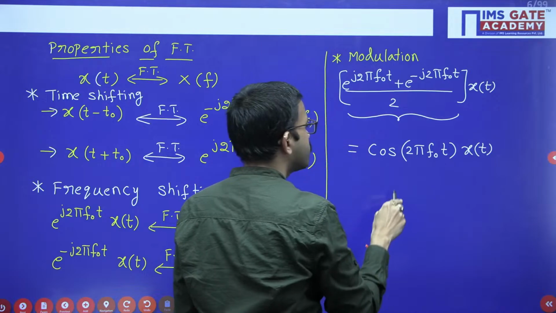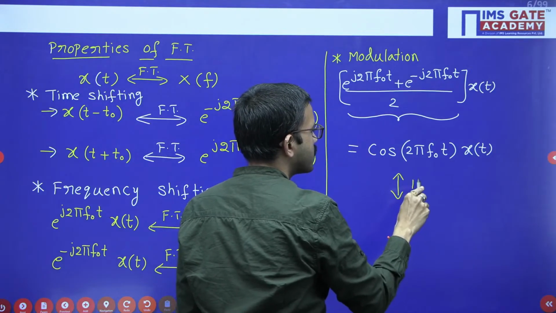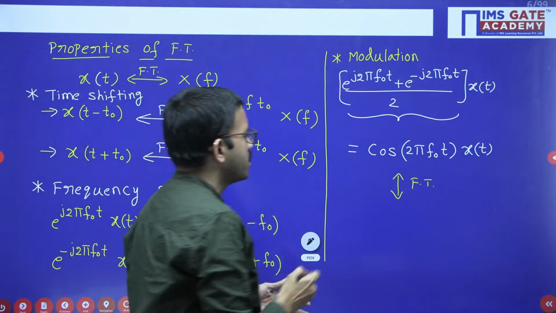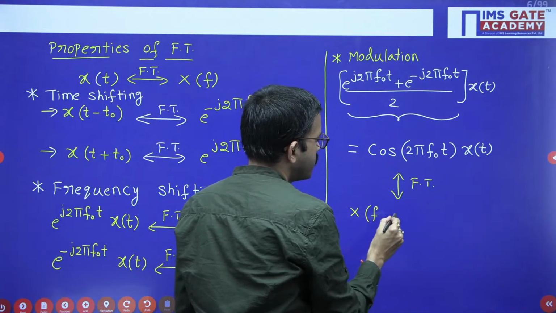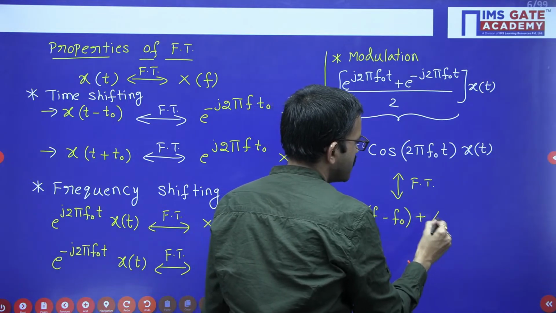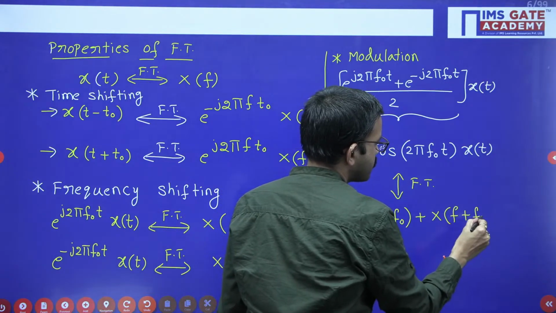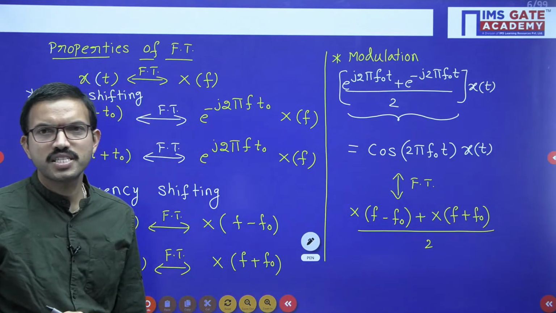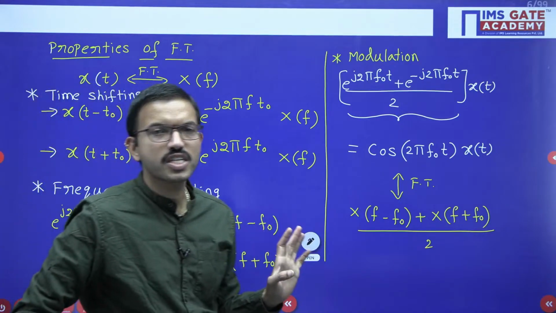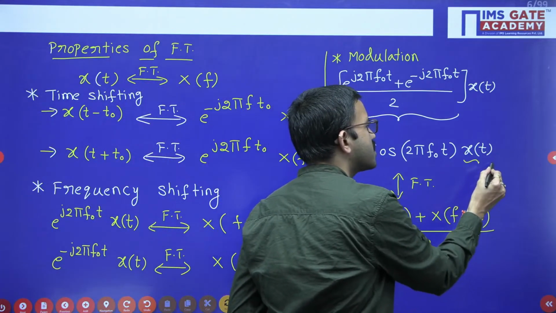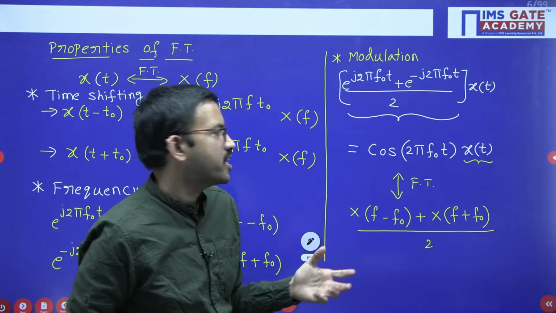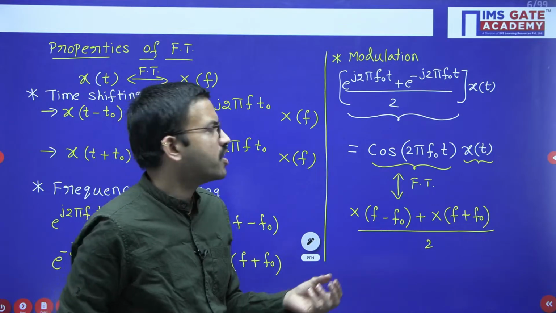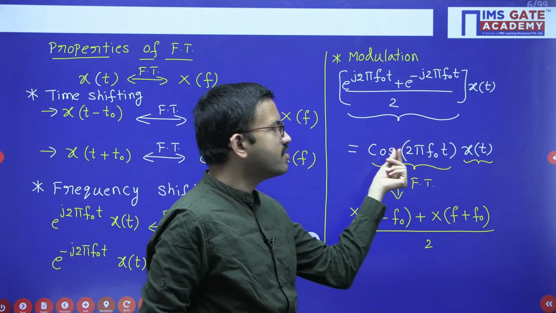So regarding this one, for the Fourier transform you have to add these two and divide by 2. Okay. So X of f minus f naught plus X of f plus f naught, divided by 2. So what is your observation? Here you are having the time domain signal, you can consider it like a message signal. Here you are having cos 2 pi f naught t, which you can consider like a carrier signal. Okay. When you are multiplying the message signal with the carrier signal.